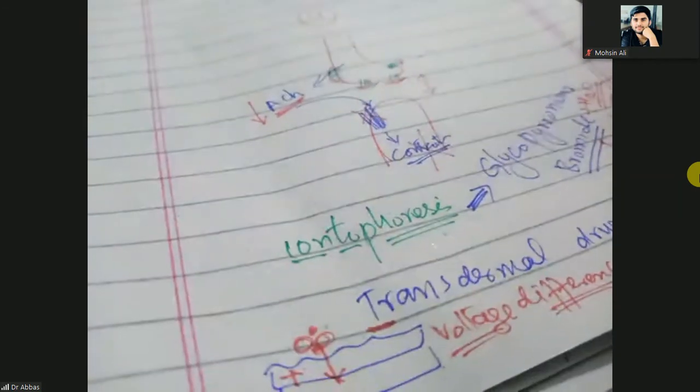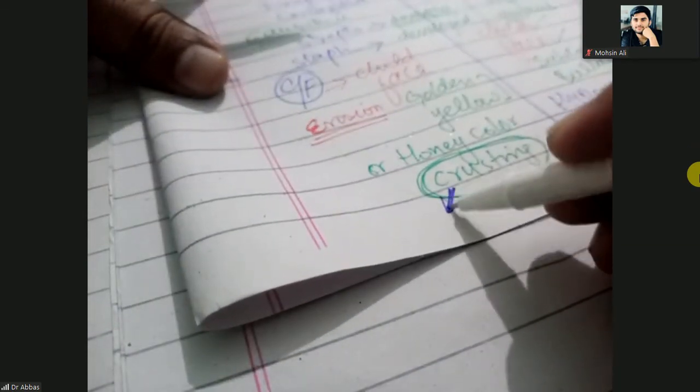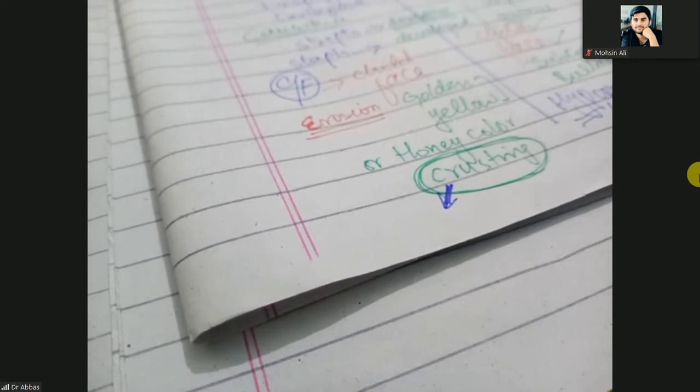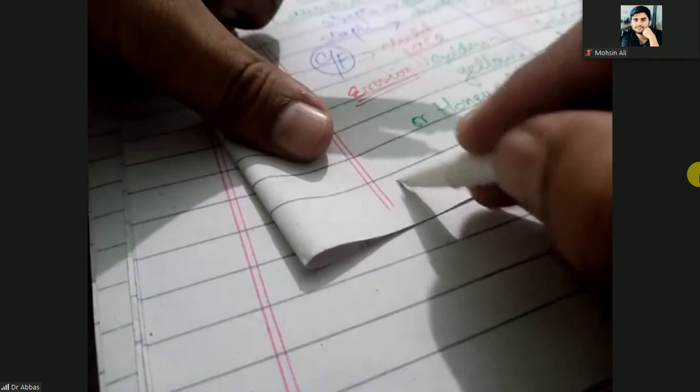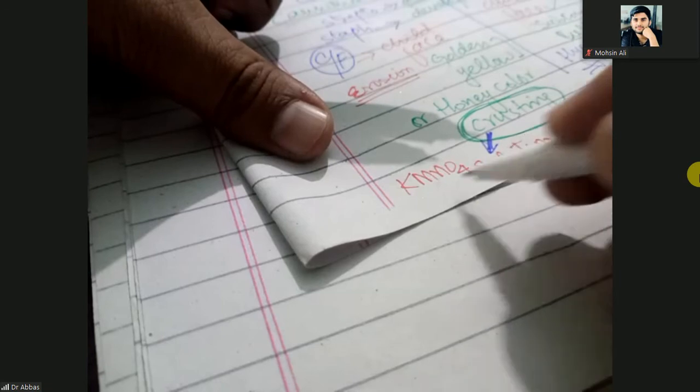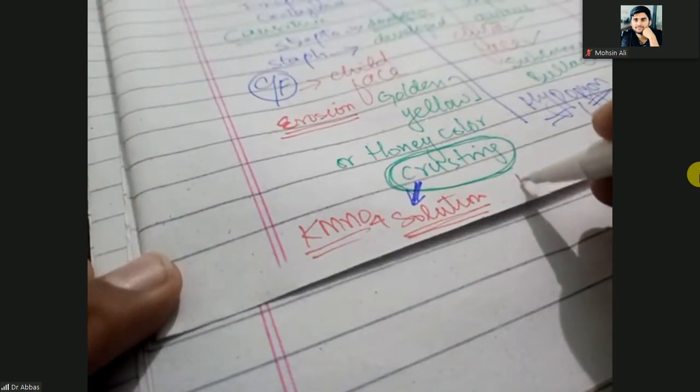Look here, I told you in this case there is crusting. If you want to remove this crust, you can use KMnO4 solution. For removing the crusting, you can use potassium permanganate solution. How much is used? You will use